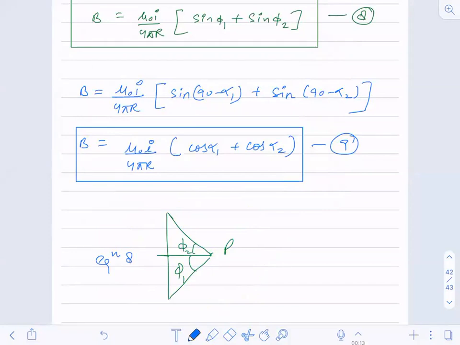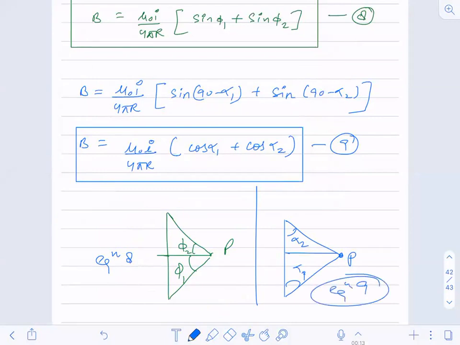If I have these angles given in the question as alpha 2 and alpha 1, which equation can I use directly? The 9th equation. That's why I have derived both. If phi 1 and phi 2 are given, I can use equation 8. If alpha 1 and alpha 2 are given, I can use equation number 9.